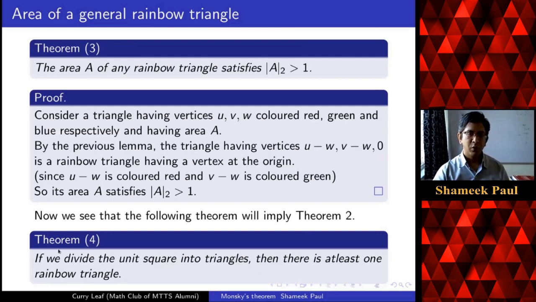So now our focus is to prove theorem 4. If I divide the square into triangles in any manner, then there has to be at least one rainbow triangle. For proving theorem 4, we will have to use a combinatorial lemma.